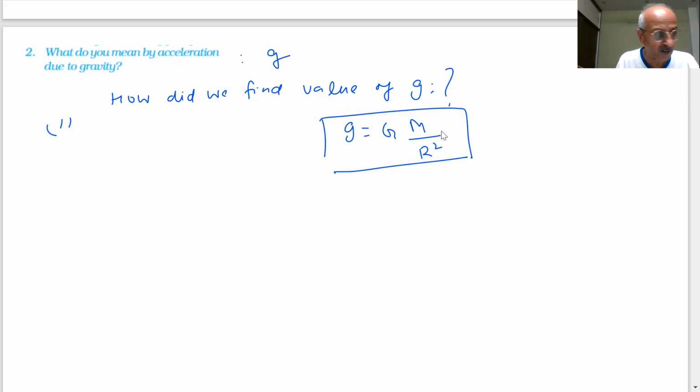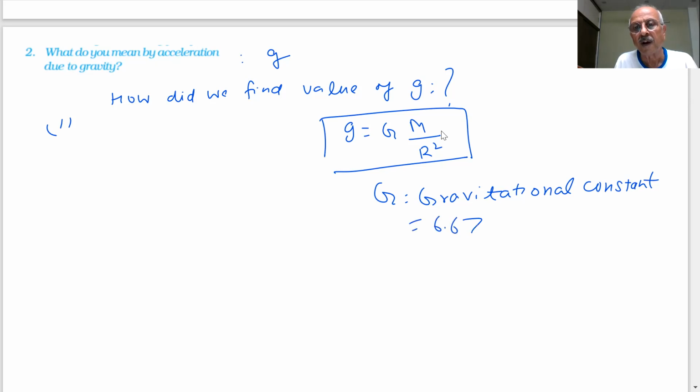Capital G is the gravitational constant, M is the mass of the earth, and R is the radius of the earth. What is the value of G? It is 6.7 into 10 raised to minus 11. What are the units?